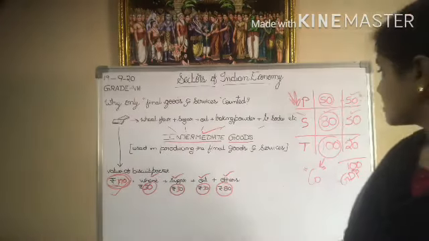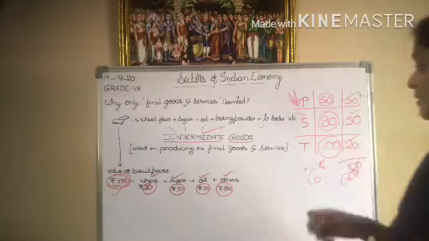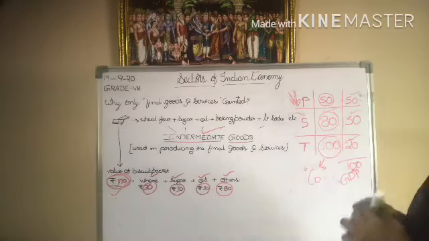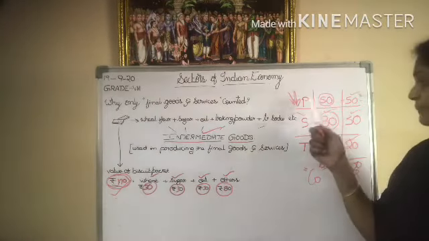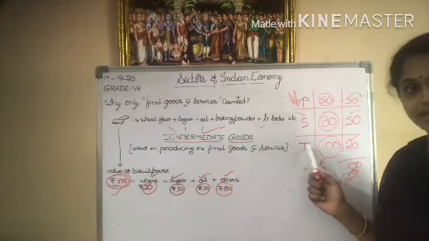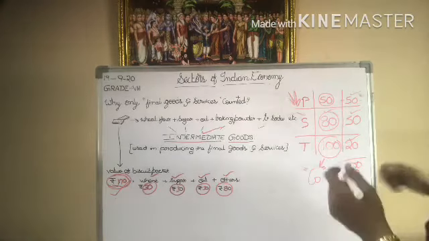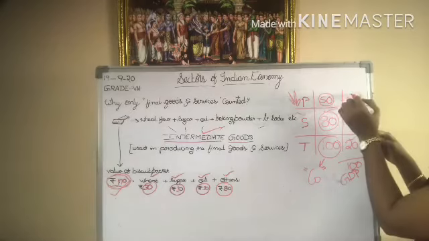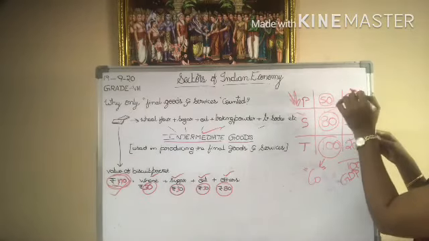Understood? So here, we have primary, secondary and tertiary sectors. The value of the final good in the primary sector is 50.